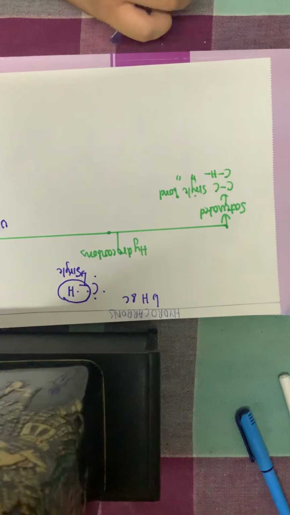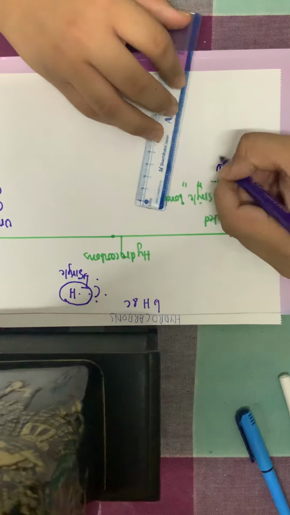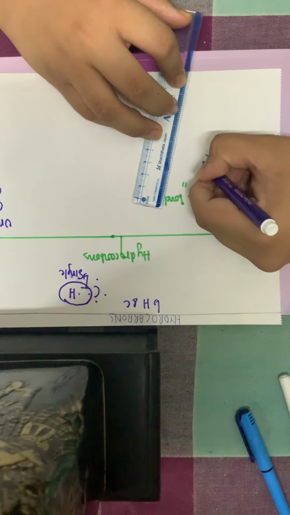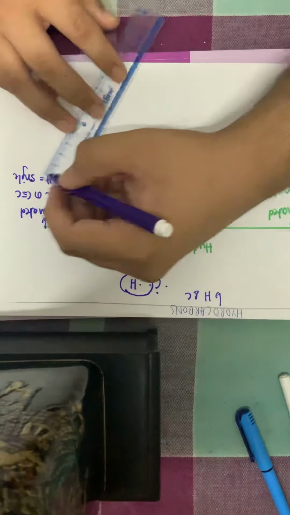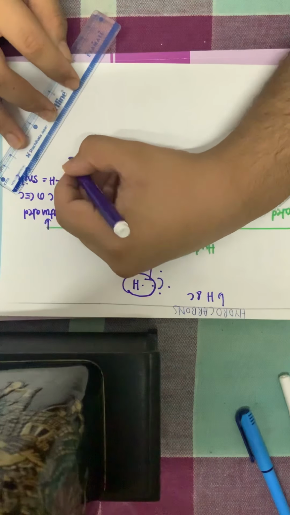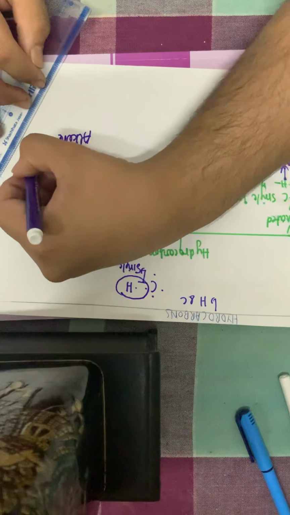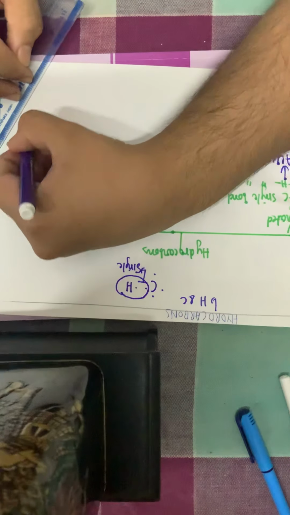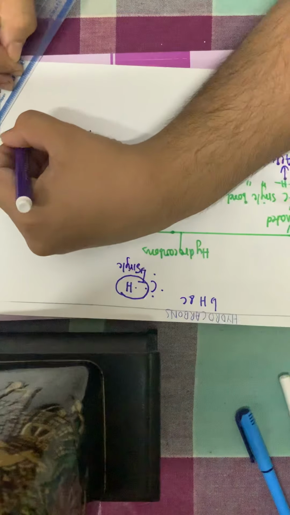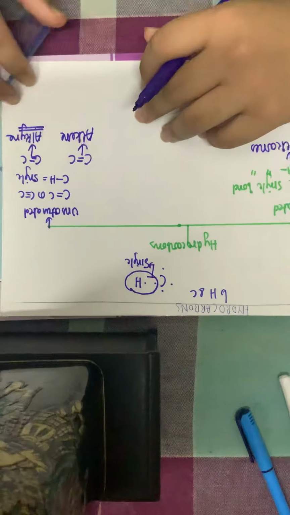Saturated hydrocarbons in class 10 are of 1 category, which are called alkanes. Whereas unsaturated, if it has a carbon-carbon double bond, it will be an alkene, or otherwise alkyne, which is having a carbon-carbon triple bond.